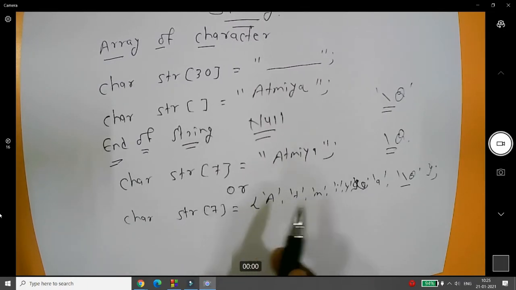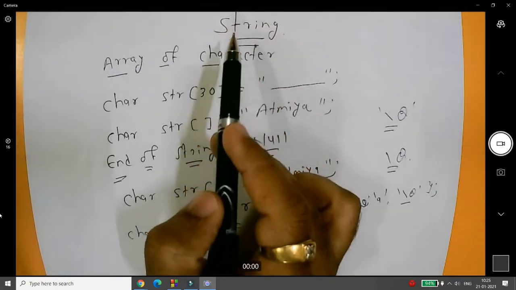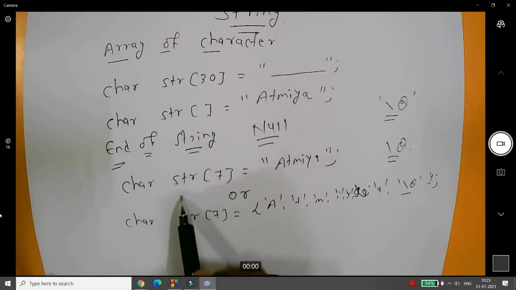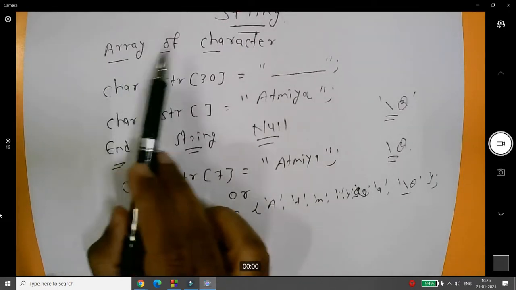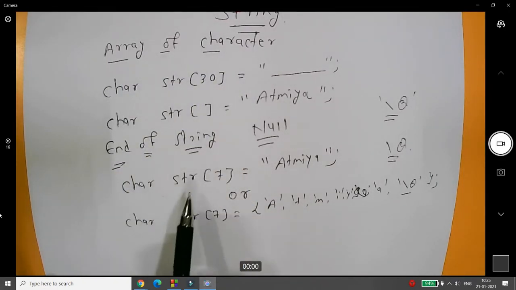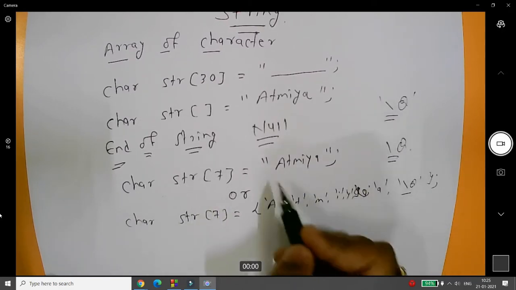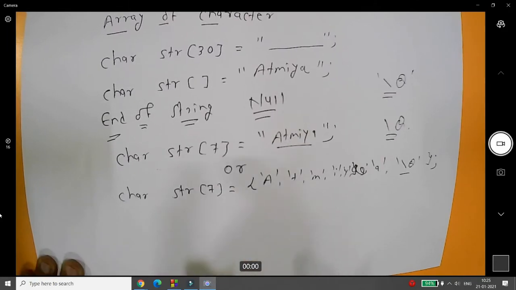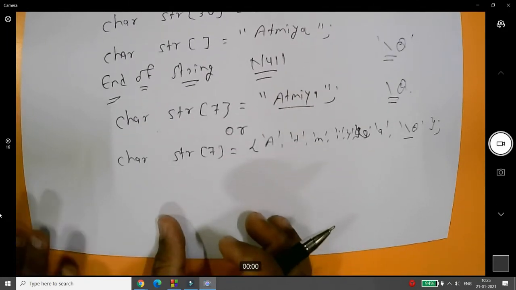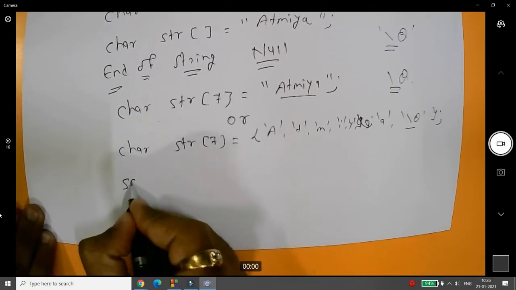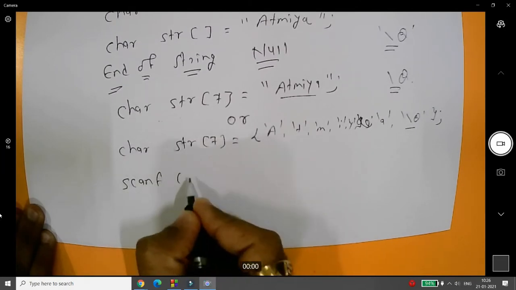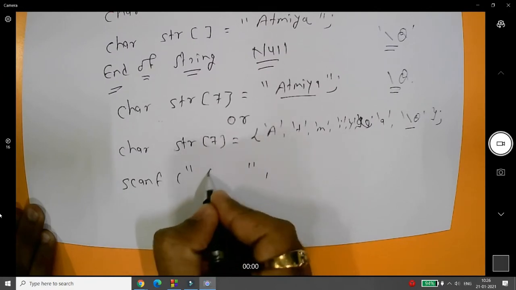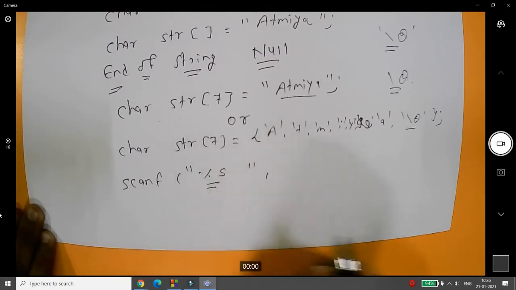As we all know, string is a data type that is not available in C language, and that is the reason why you can define an array of character, and whenever you define an array of character, it is treated as a string. Whenever you want to get the string from the user, the wonderful thing is, whenever you write scanf, you can write %s.